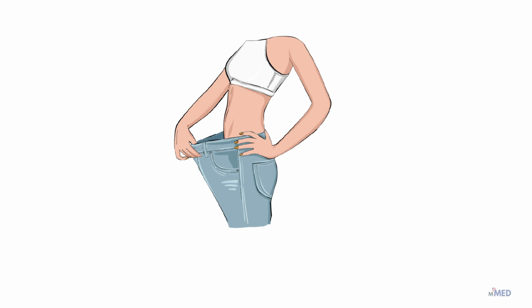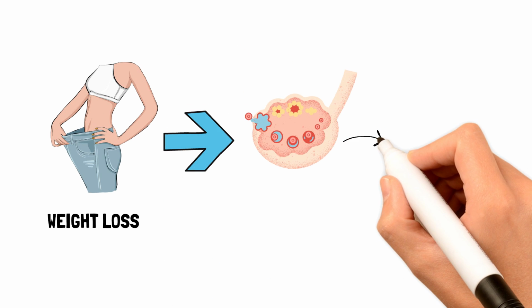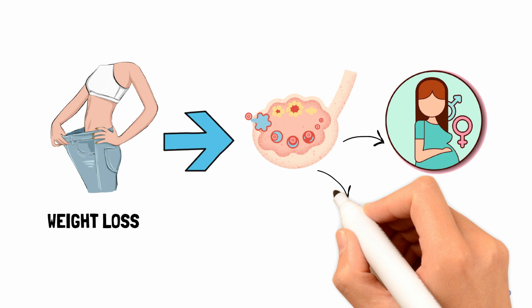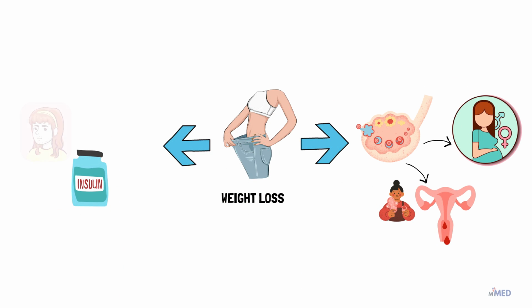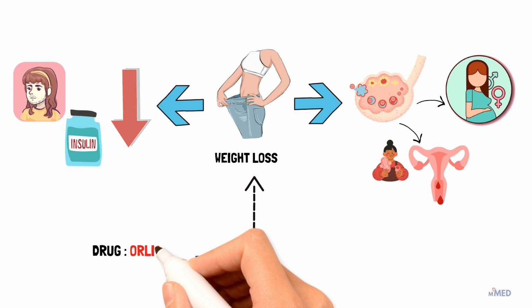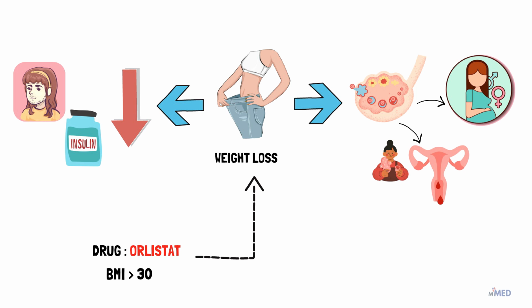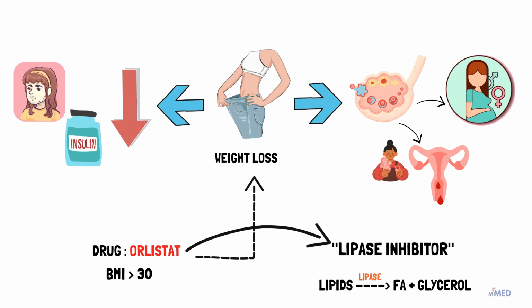Weight loss is a significant part of the management of PCOS. Weight loss alone can result in ovulation and restore fertility and regular menstruation, improve insulin resistance, reduce hirsutism, and reduce the risks of associated conditions. Orlistat may be used to help weight loss in women with a BMI above 30. Orlistat is a lipase inhibitor that stops the absorption of fat in the intestines.